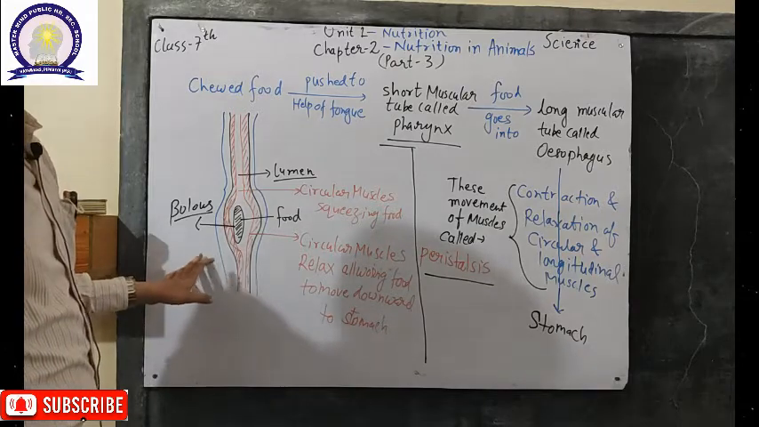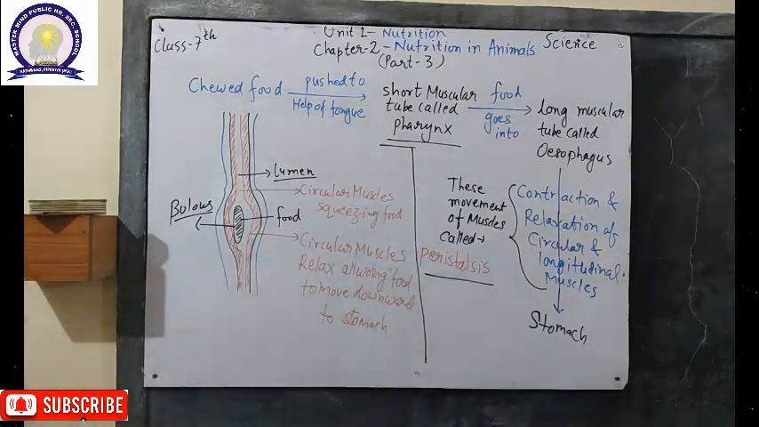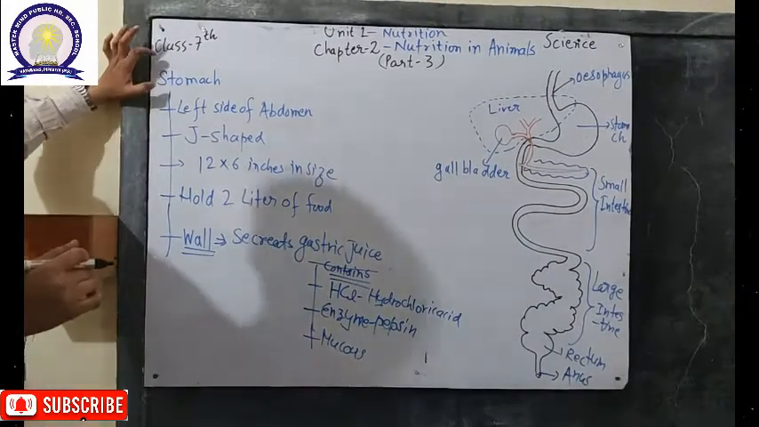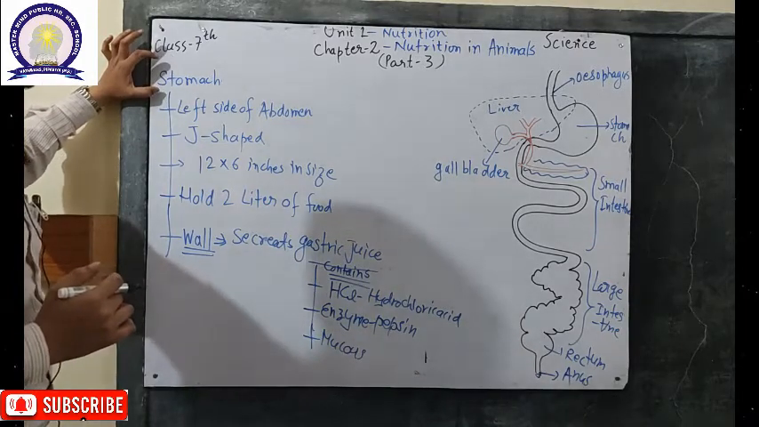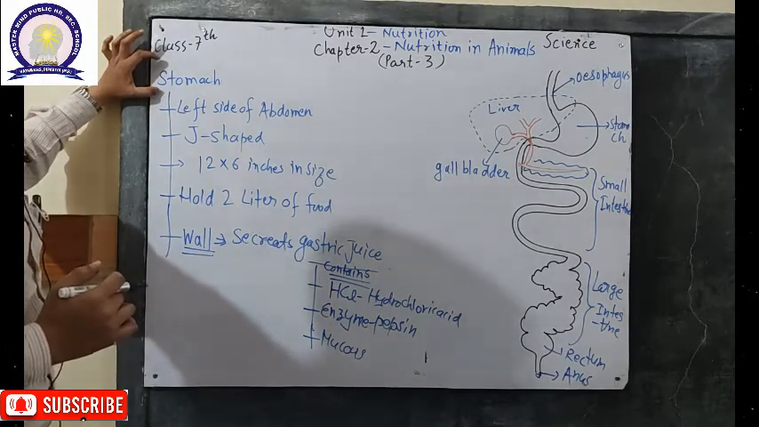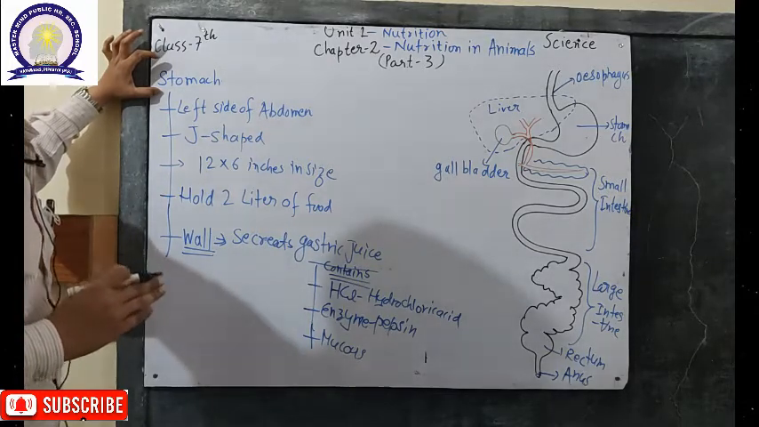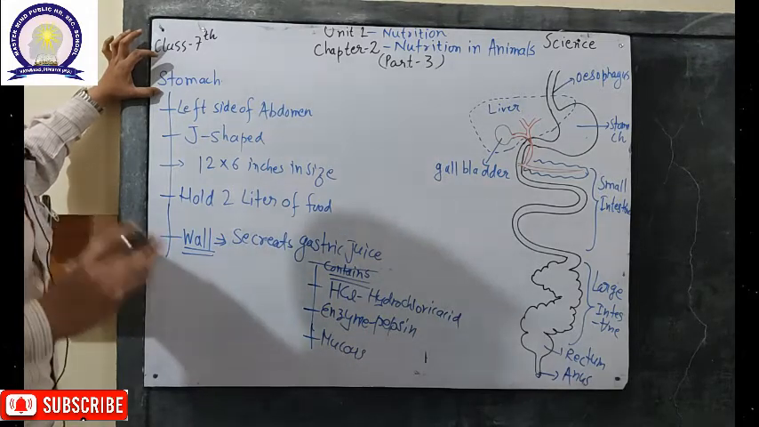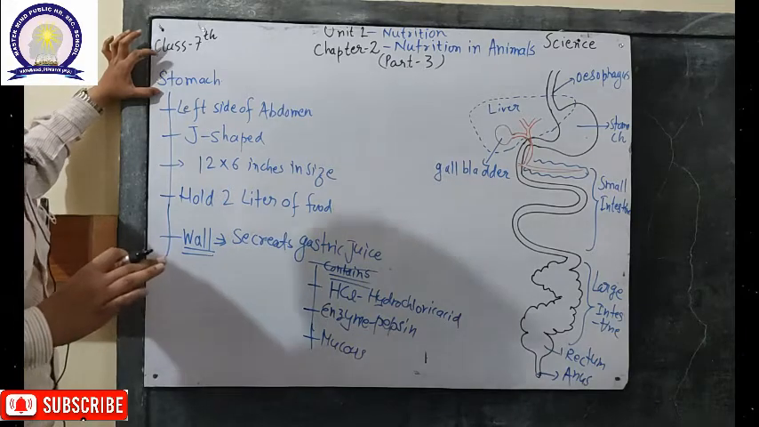Now we will discuss digestion in the stomach in the human being. So now we have reached the digestive system from the esophagus to the stomach. The stomach is a very important part of the digestive system. The proper digestion of the food starts from the stomach only. Previously we discussed that digestion starts from the oral cavity, but the proper digestion starts from the stomach.